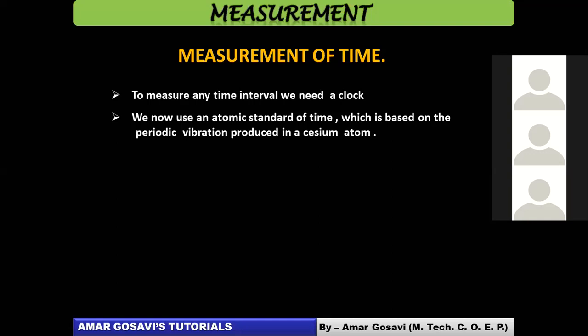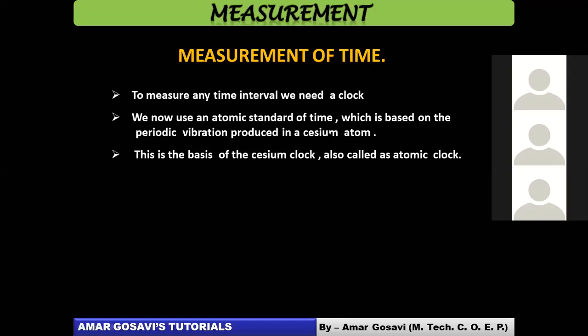Obviously 1 second को अगर define करना है हमको, so we are going to make use of periodic vibration, which will be produced in cesium atom basically. This is being used to determine time, to define time. So this is the basis of cesium clock. ये cesium clock पे हमने define किया है, and then it is being adjusted in all other clocks in the world. So we call that as atomic clock. So this atomic clock is being designed with the help of periodic vibrations in cesium atom friends.